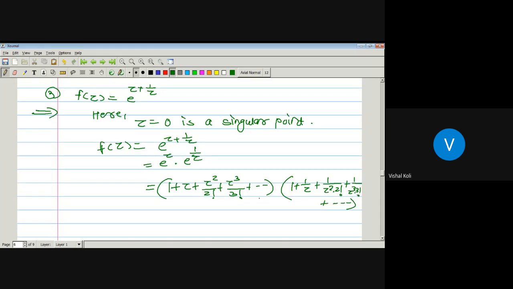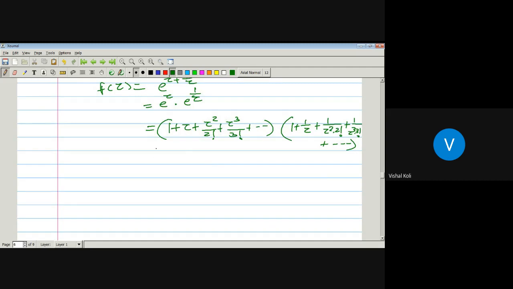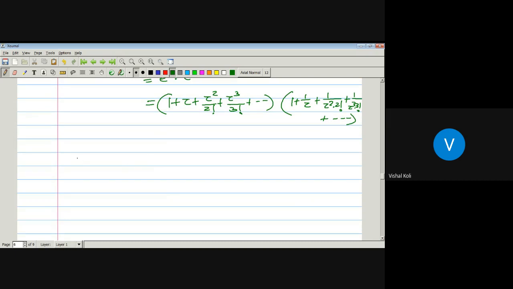Whenever we take the multiplication of these two brackets, the product contains an infinite number of terms with powers of z, that is, infinitely many negative powers of z. Okay, so its principal part contains an infinite number of terms.